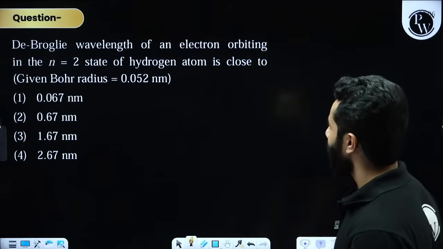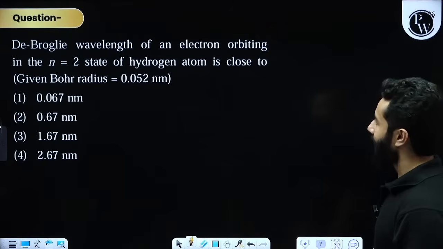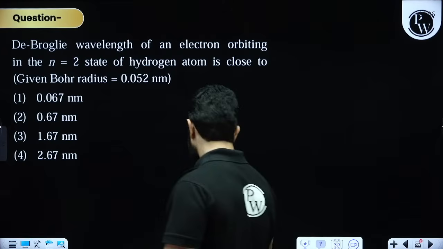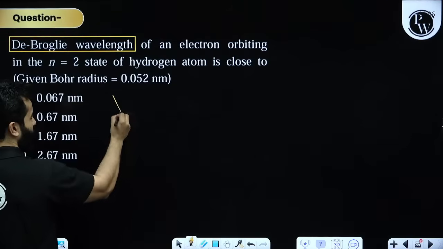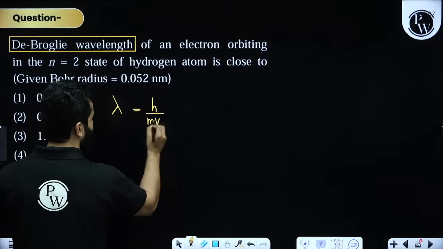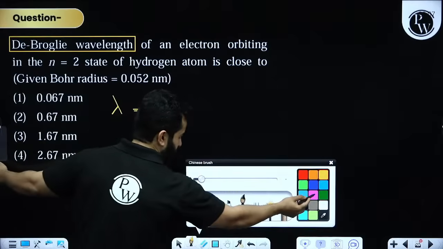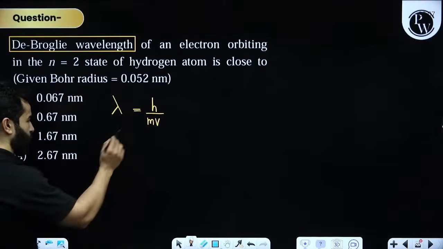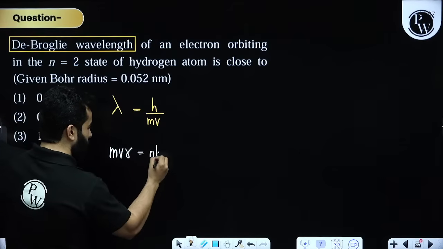The de Broglie wavelength of an electron orbiting in the n equals 2 state of the hydrogen atom is close to. Now understand, this is a small question but a nice problem. De Broglie wavelength, my dear friends, is written as h divided by mv. I have always told you that the second postulate of Bohr's model is very, very important. We know that mvr can be written as nh upon 2 pi.